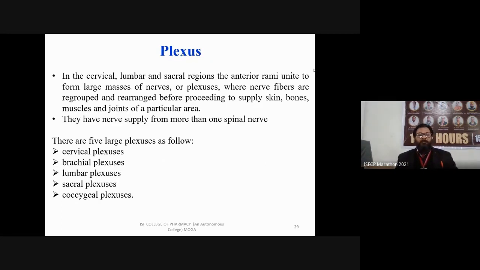Plexus. This is very important. What do you mean by plexus? Plexus means the network of neurons.